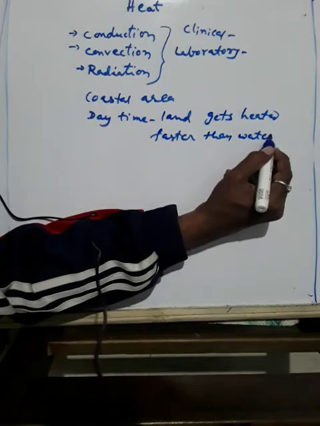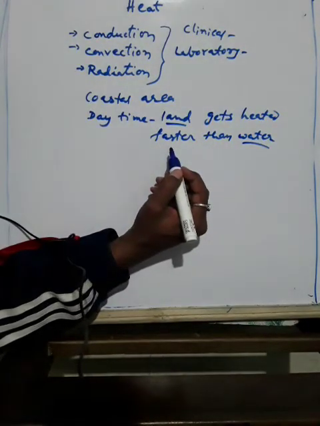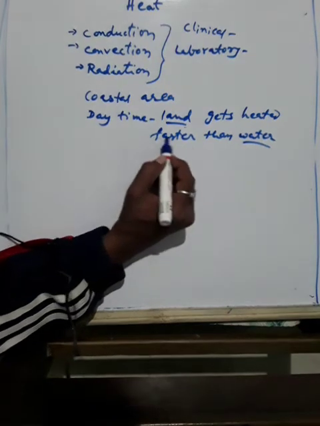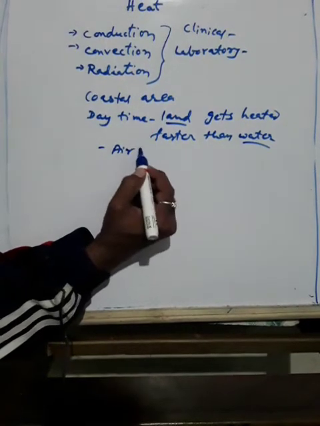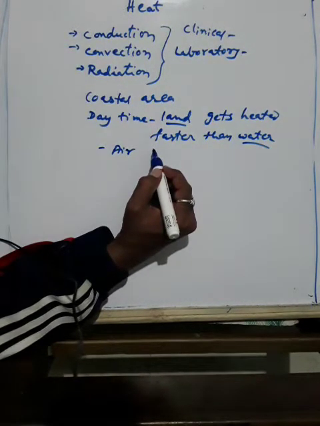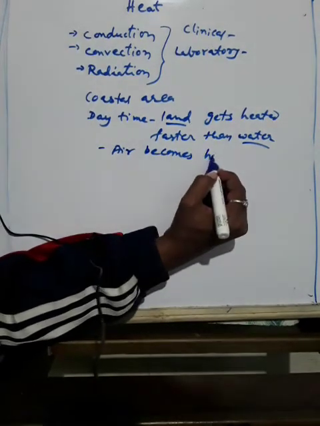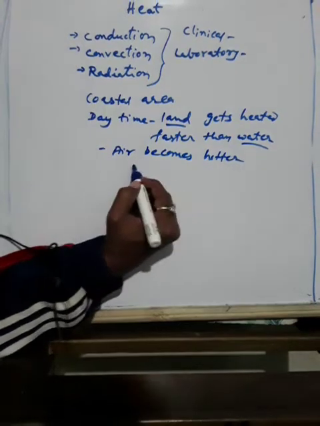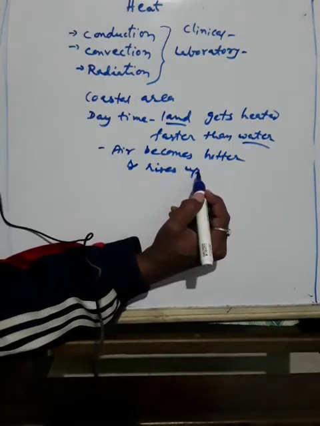Land and water. The air over the land becomes hotter and rises up. During the daytime, the air which is present over the land becomes hotter. What happens? It will rise up. The cooler air from the sea rushes in towards the land to take its place.